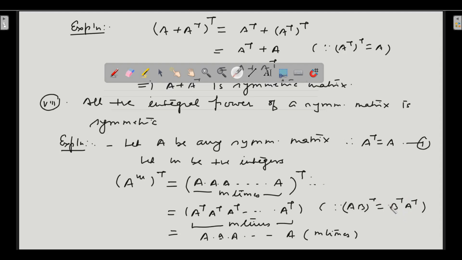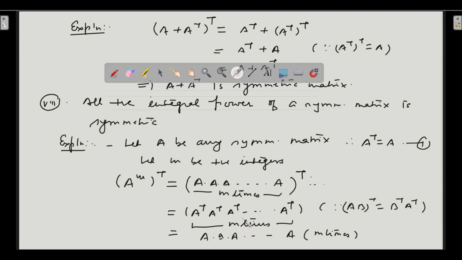Applying that property, the last A will come first and the first A will go last. But they are identical because all of them are A itself. So it will be A transpose multiplied by A transpose multiplied by A transpose, and so on. How many times? m times. A transpose will be multiplied m times.